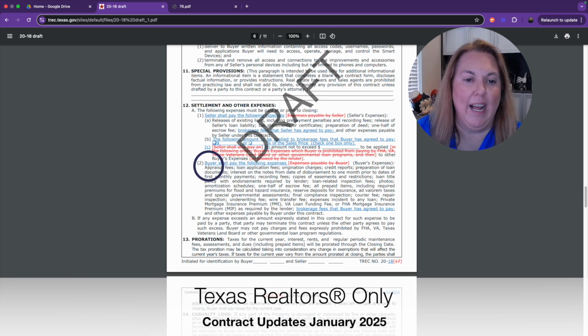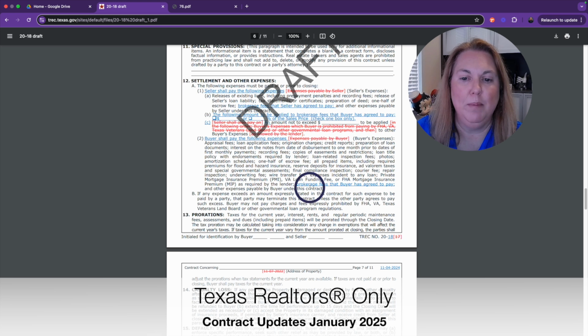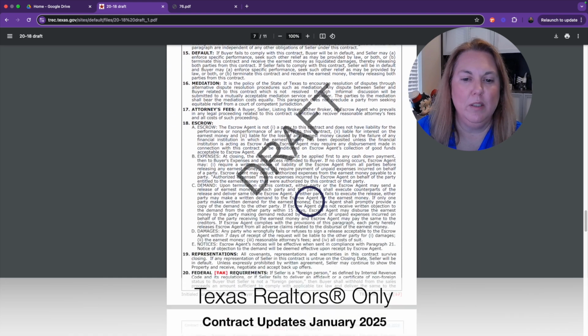Number two, they're adding the language buyer shall pay the following expenses, and also that brokerage fees that buyer has agreed to pay. So this is basically looking back to your buyer rep agreement, because the buyer agreed to pay things that are in the buyer rep agreement, like your compensation. All right, let's move along to the next changes.